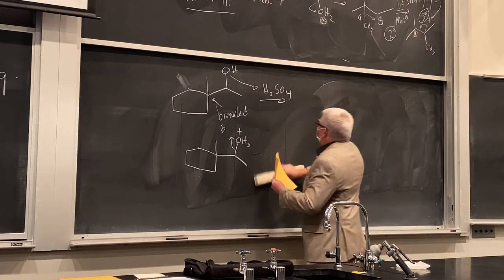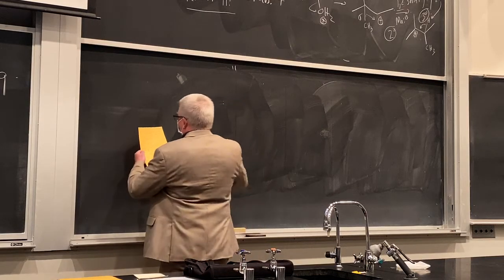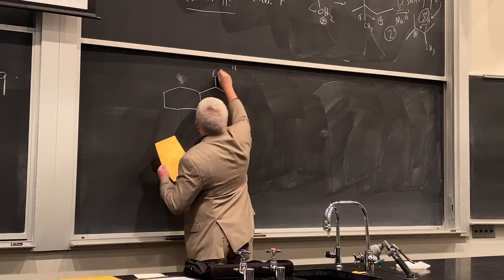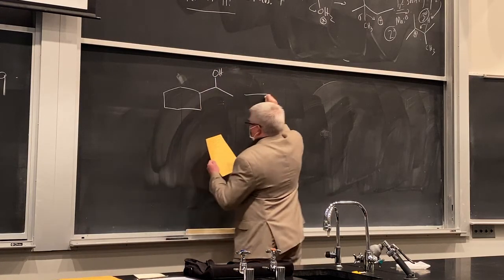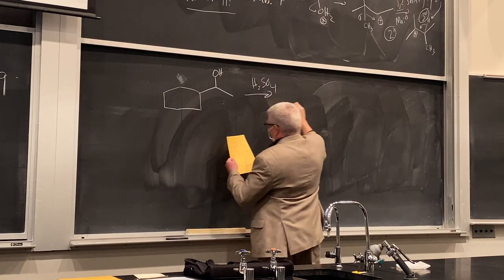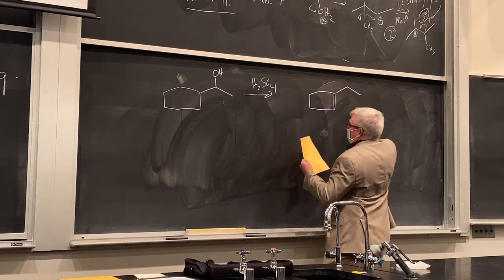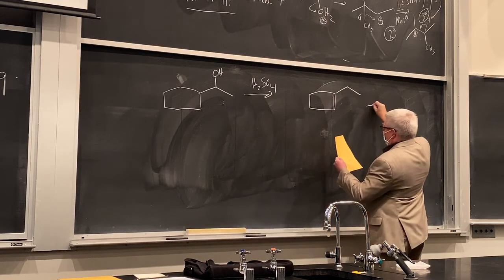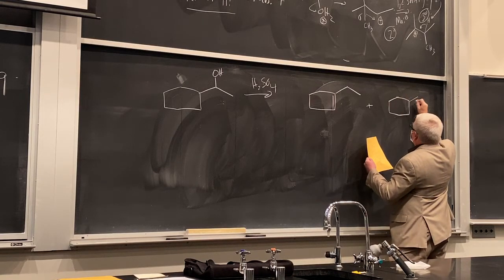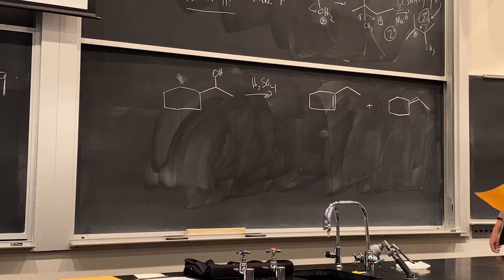Let's do one that might not involve an alkyl. How about a hydride shift? So here's a similar type of starting material, sulfuric acid, and we go to this tri-substituted alkene product.